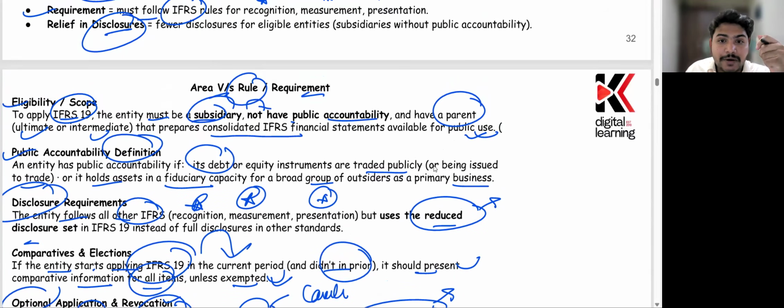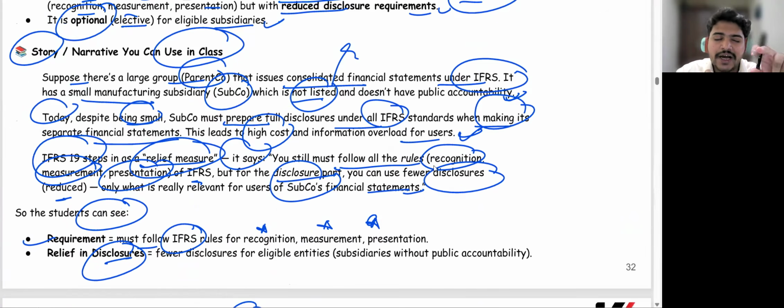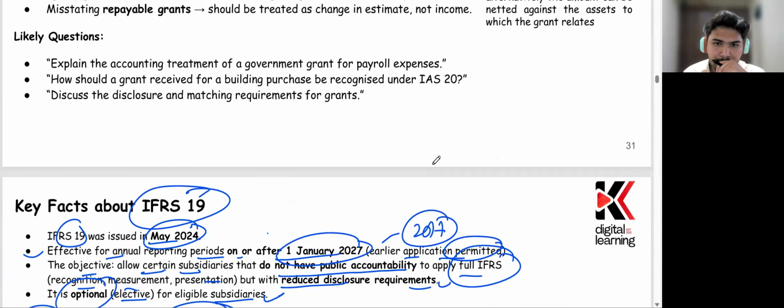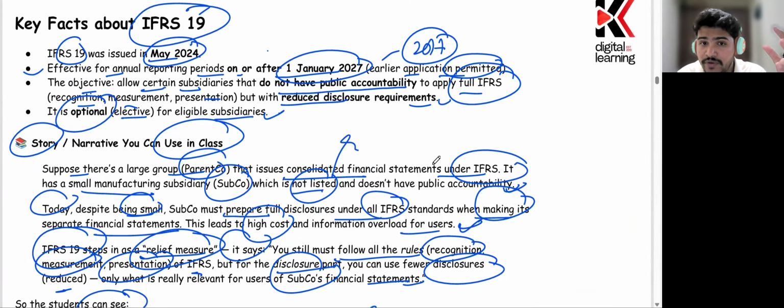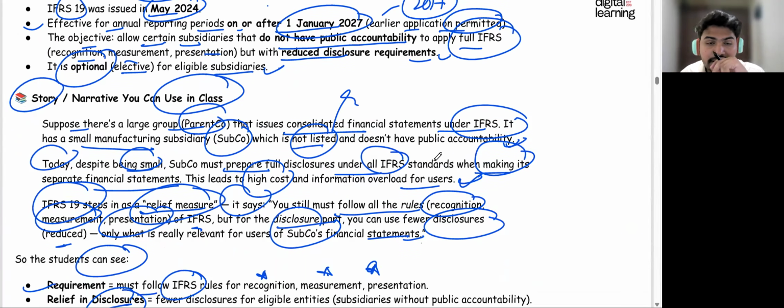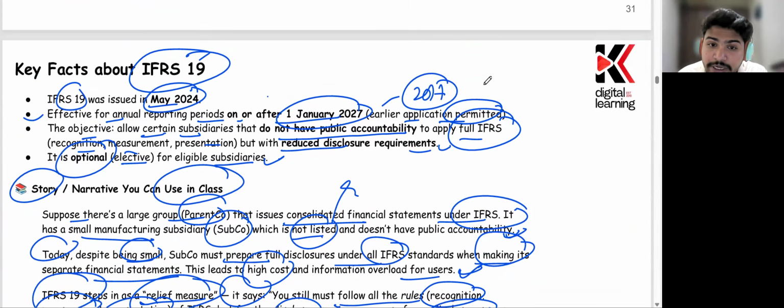There are certain disclosures which need to be given, and that is what IFRS 19 says. If I summarize what we've been through, for measurement, recognition, and presentation, you cannot negotiate. You have to follow the same rules which the parent company or a normal company would be using under IFRS. But on the disclosure part, there are certain disclosures which need to be given, and certain disclosures which could be exempted. Second thing, this is only available for a subsidiary company that does not have public accountability, but has a parent company which does have public accountability.